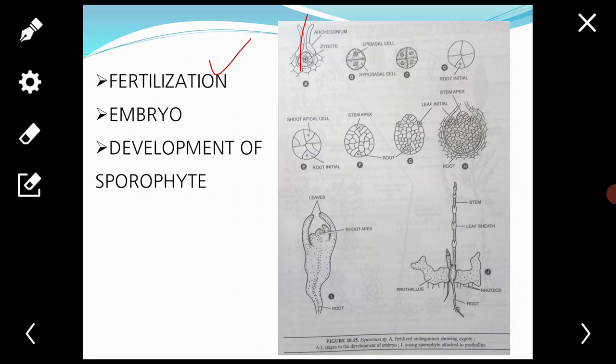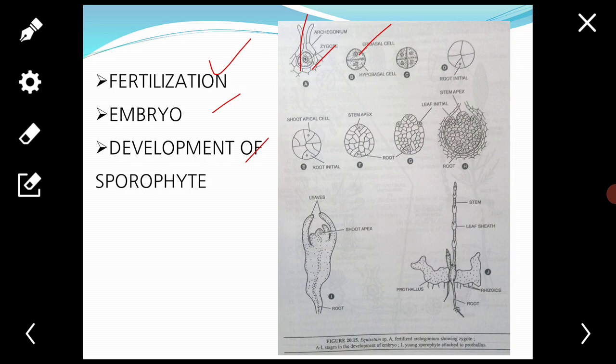Next, the embryo and development of sporophyte or young sporophyte. The diploid zygote is the first cell of the sporophytic generation. The zygote remains embedded within the venter of the archegonium.